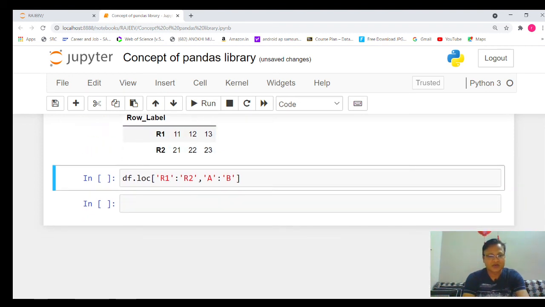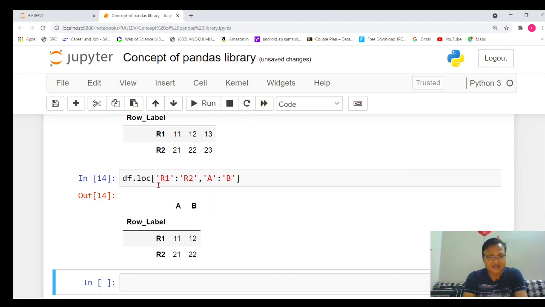Similarly, if I want to give a combination of row and column both in the form of a range, we will use the colon symbol. Before the comma, the range of rows will be there, and after the comma, the range of columns will be there. If you execute that part, you can see it has displayed the data from row 1 to row 2 and from column A to column B. These are very simple steps.